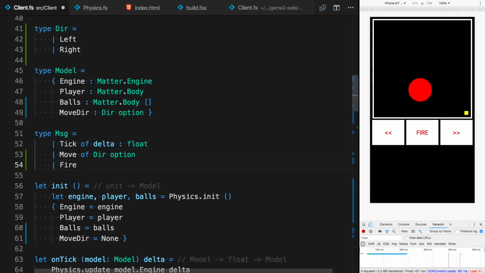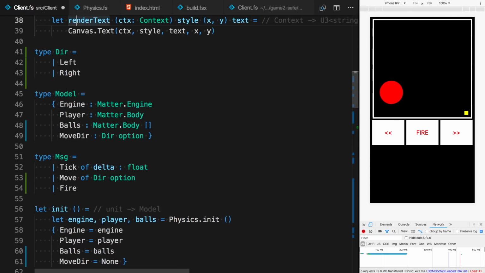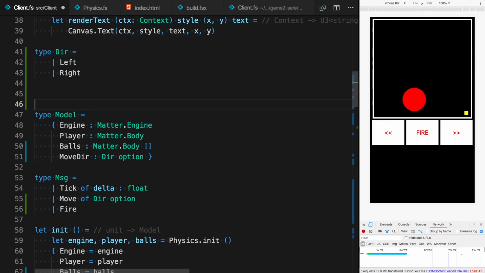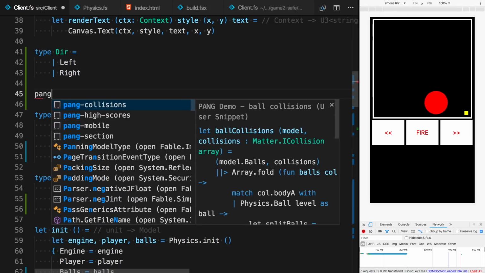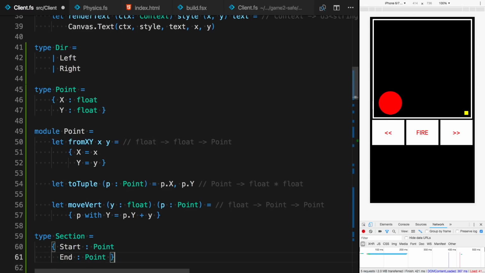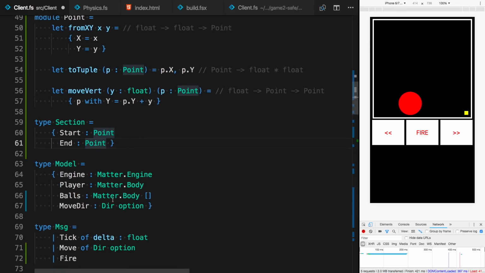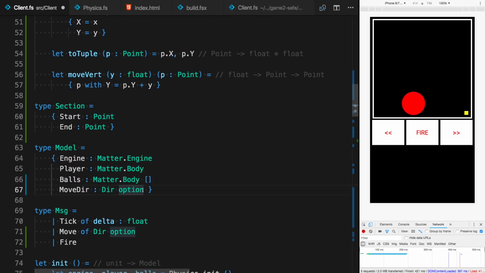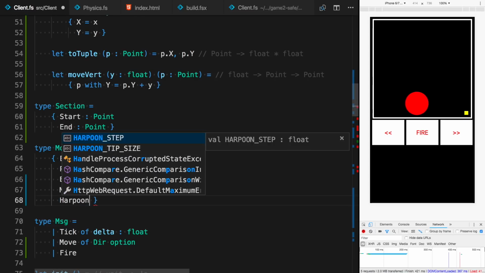Okay, so we've got the fire message, and now we want to add the harpoon. So I have a snippet to introduce a new type for the harpoon called section. So section is basically a starting point and an end point, and a point is just an x and y. And I have a couple of helper functions for my point just for later use.